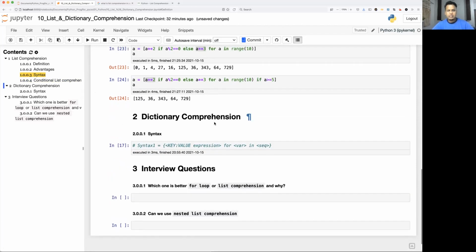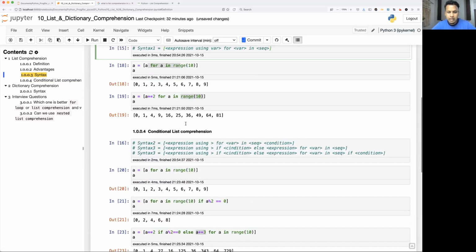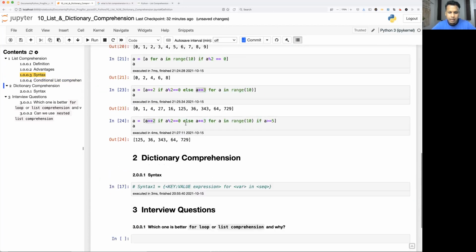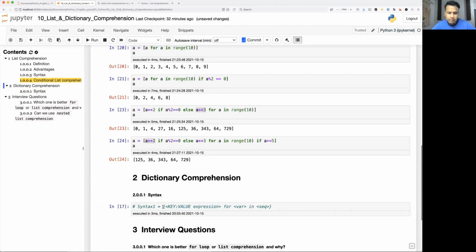Now let's talk about dictionary comprehension. This dictionary comprehension is exactly the same. The only thing is, as you know, a dictionary has a key and value pair, right? Another change is the bracket. I'm not going to repeat the expression. It is exactly this and this. Only the bracket will change, and inside that you need to put a key value pair.